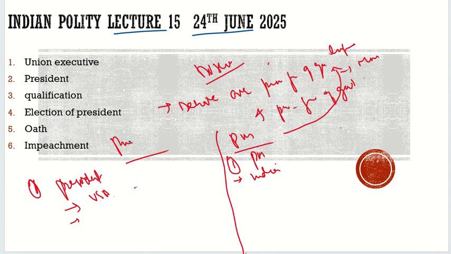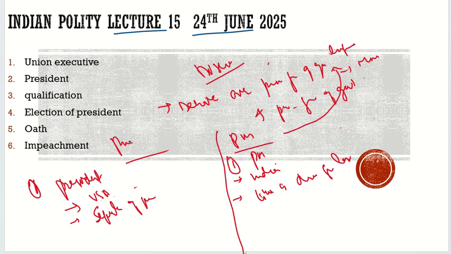Then another question we should ask is about the status of separation of power. We know that the executive in the presidential form of government is not from the legislature. Even if Donald Trump's political party loses the majority in the assembly, Donald Trump will remain in office. So there is absolute separation of power. But in the prime ministerial form of democracy, is there absolute separation of power between executive and legislature? No, because the executive is drawn from the legislature.